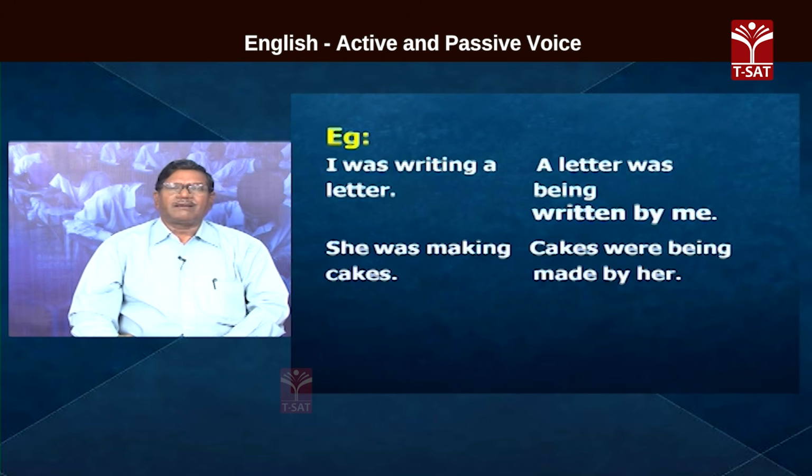She was making cakes. Cakes comes to the subject place because it is plural. The helping verb becomes were. Cakes were being made. Was making, was being made or were being made.